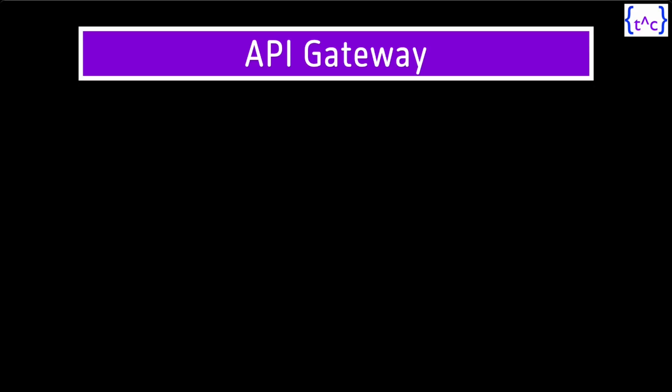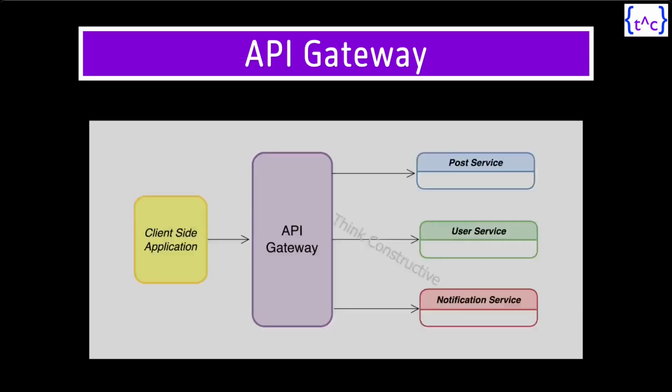So what is the solution for that? To ease things for the client application, what is the way out? To expose a single URL or a limited number of URLs that the client application should know and send the request using that URL, and then the rest is the job of something else to route the request to the right services. Alright, so how do we do that? That is where the API gateway comes into the picture.